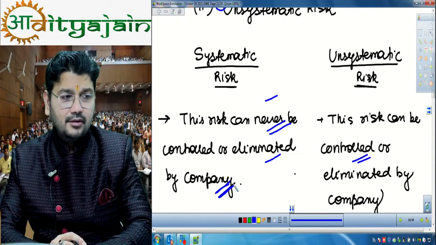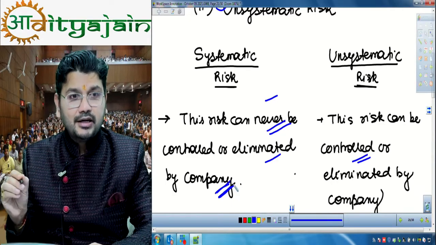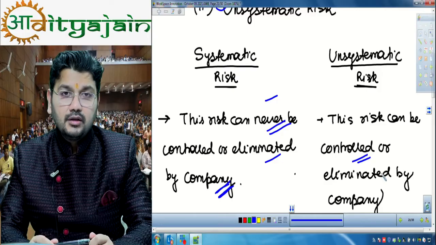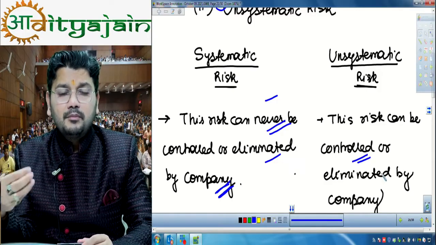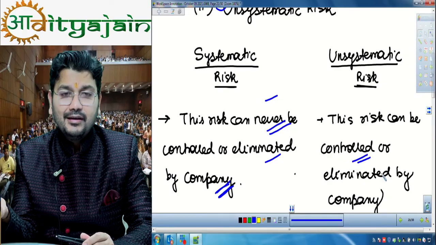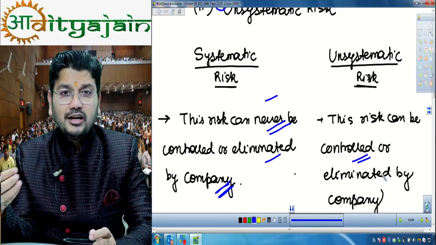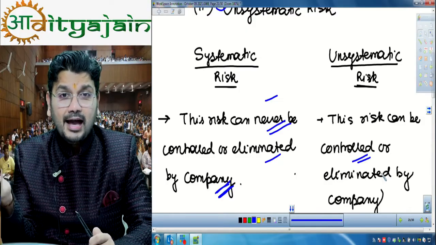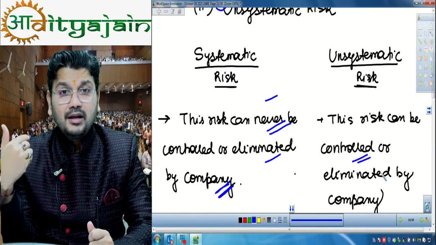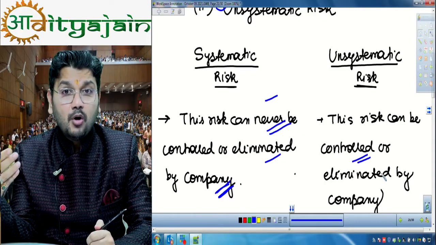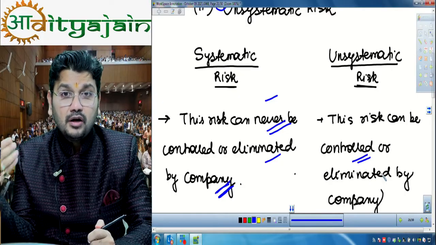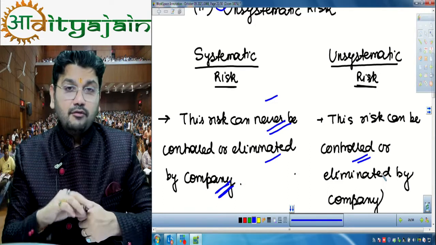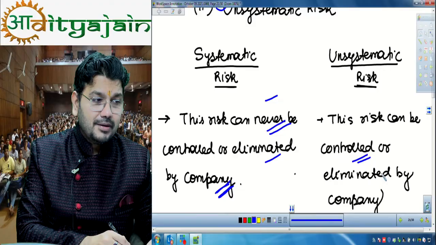In the same manner, there are some risks which can be controlled by the company. Let's say labor problem, strike, lockouts. Company is not able to pay salary, company is not able to manufacture good products. So these are company related problems. The company is not able to hire a good manager, a good manager resigned from the company, the company had some audit problem, the company's balance sheet is not reflecting the true picture. These are all risks related to a company. Fine sir, so you have understood what is systematic risk.